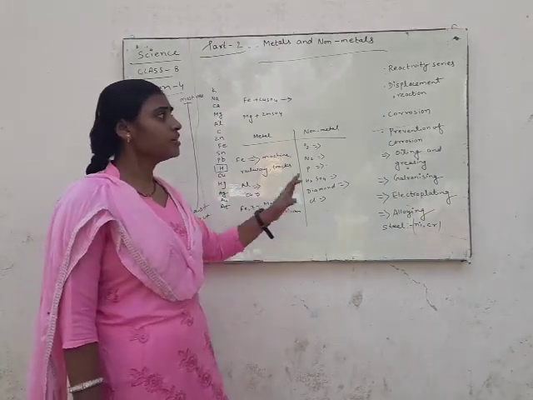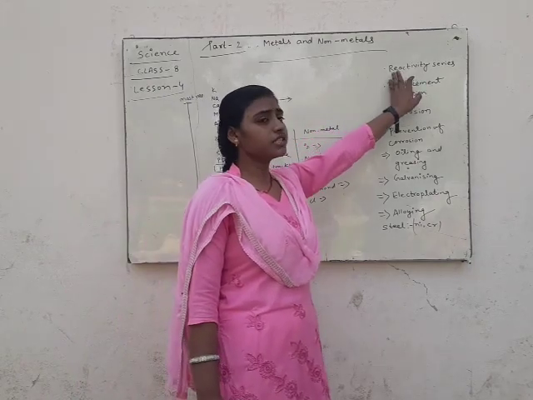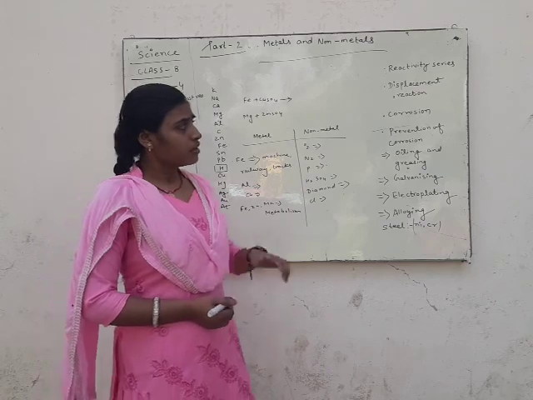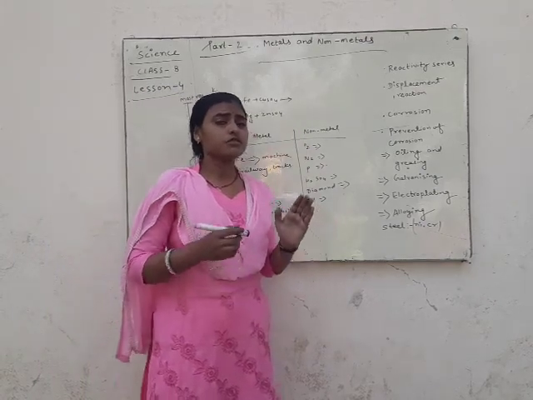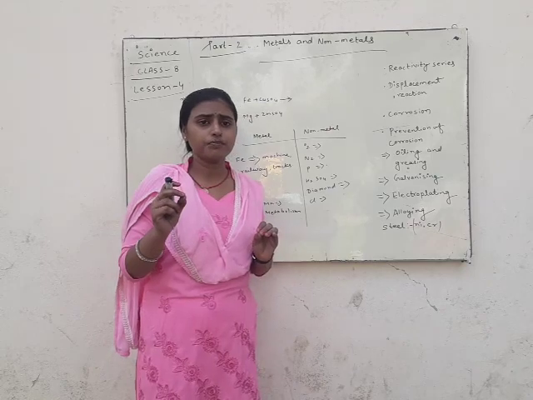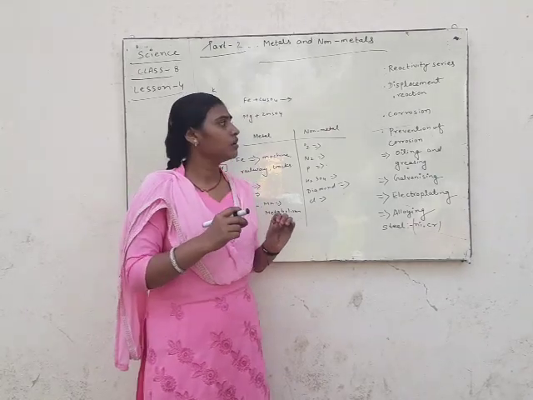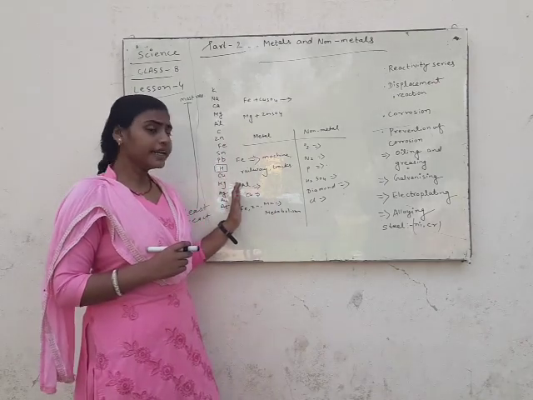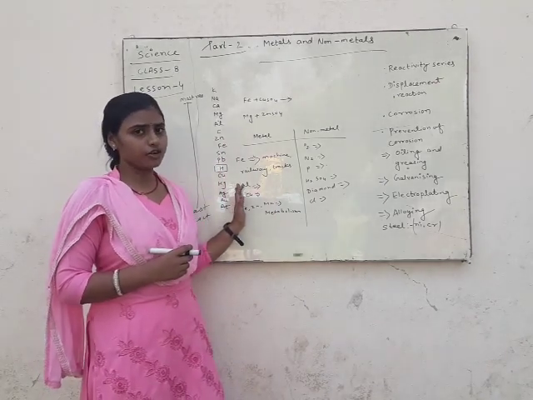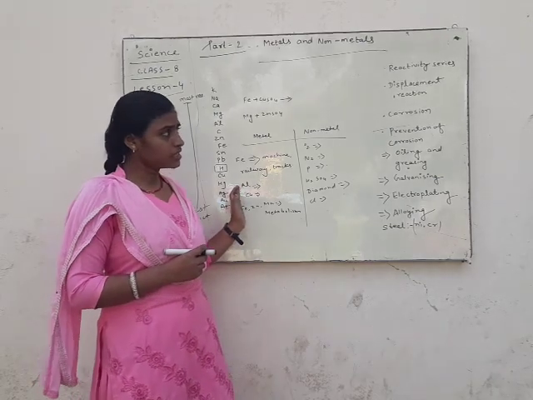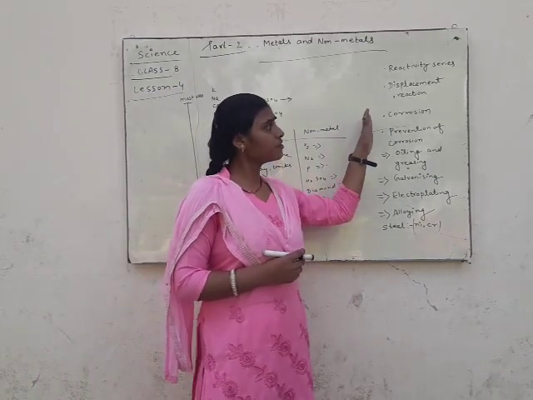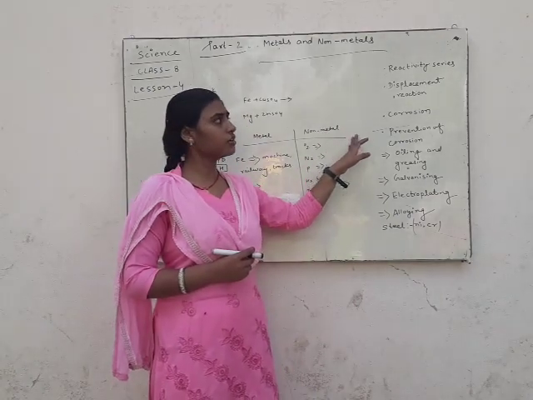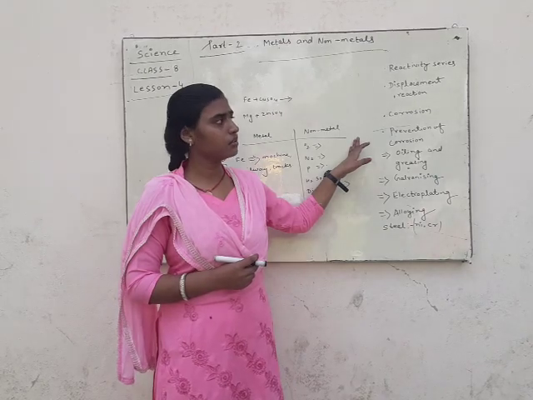Chemical properties, physical properties, how metals occur. But in this part we will discuss the following terms. At first we will discuss the series. Which series? Reactivity series, that series in which metals are arranged in decreasing order. The arrangement of metals in decreasing order is known as the reactivity series.